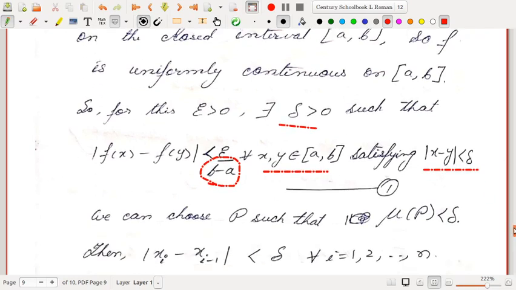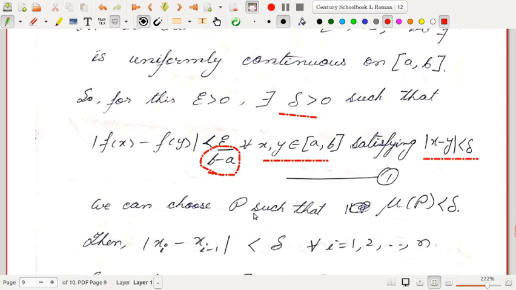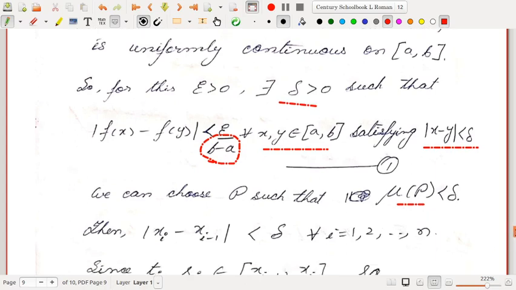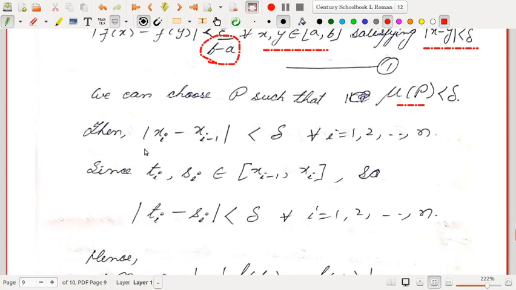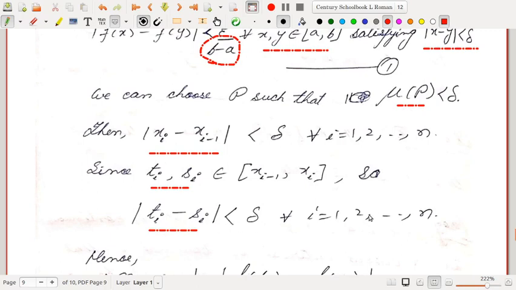So from here we get the idea that we need to choose the partition P such that the norm of this partition, or mesh of this partition, is less than delta. So if the norm is less than delta for such a chosen partition, the length of each subinterval will be less than delta. Since ti and si belong to [x_{i-1}, x_i], mod of ti minus si is also less than delta, right?